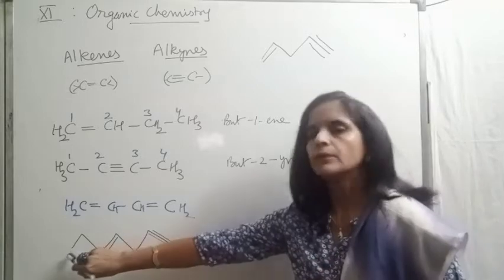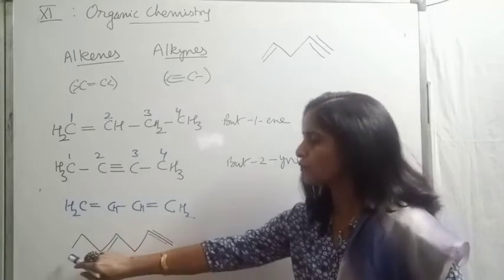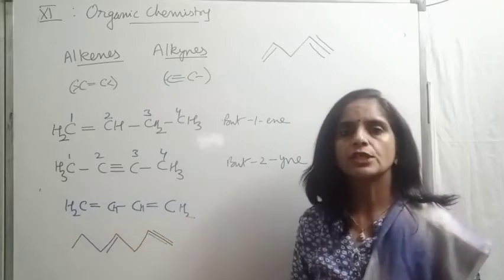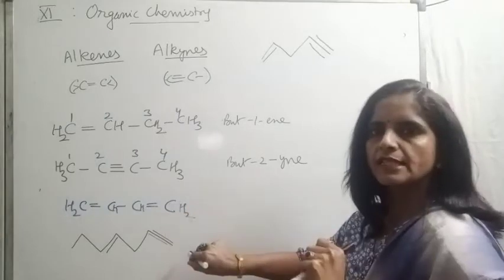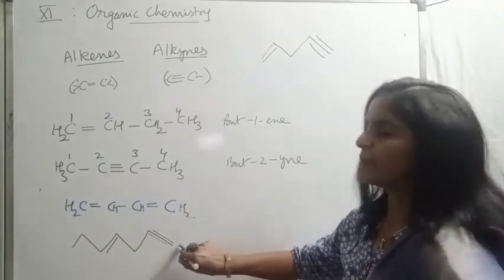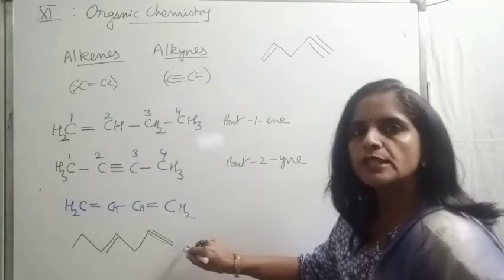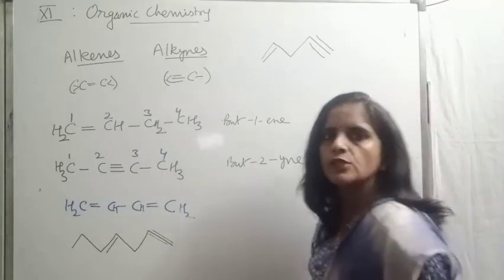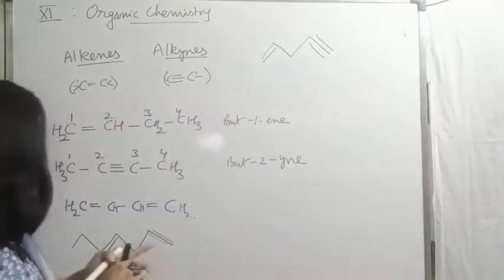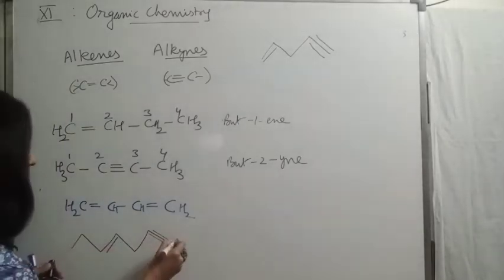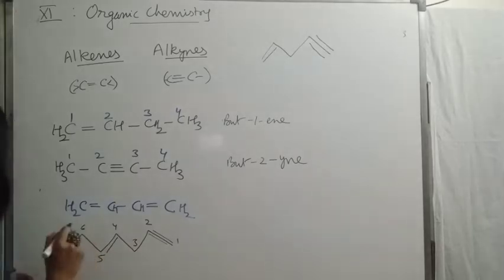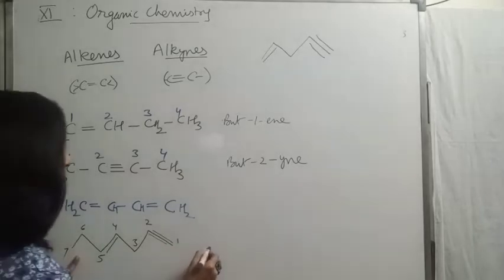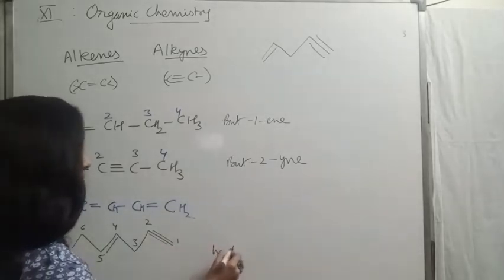So if I start from the right side, then it is 1, 2, 3. Unsaturation is coming at the third position. If I select the left-hand end, that was the right side, unsaturation is coming on the first carbon. So of course I will prefer this end. So start numbering from this end, that is 1, 2, 3, 4, 5, 6, 7 carbon chain. So for the 7 carbon chain I will be using the word root hept.